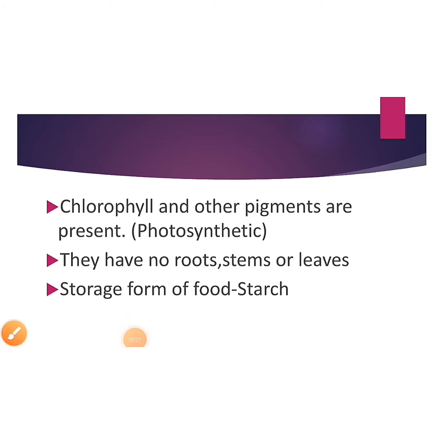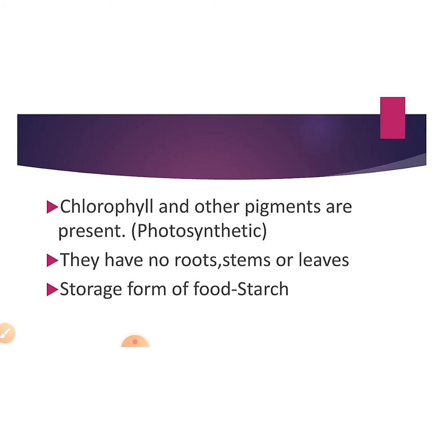In this slide, the first one is that chlorophyll and other pigments are present. Algae contain chlorophyll, which helps them carry out the process of photosynthesis, and they are able to make their own food. So algae are also photosynthetic organisms. They have no roots, stems or leaves. Actually, algae look like a thallus structure. They have no true roots, stems or leaves.